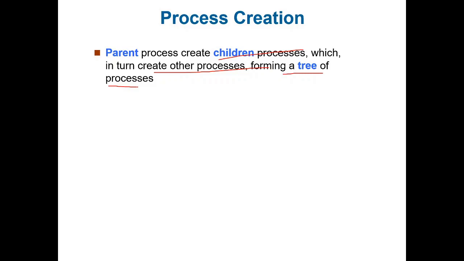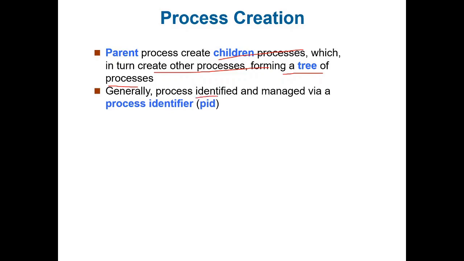As I told you, a parent process can again create child processes inside it, like we have created the main process, under that function 1, under function 1 function F3, and then in function F3 we have function 4. In this way it forms a tree of parent processes and child processes.